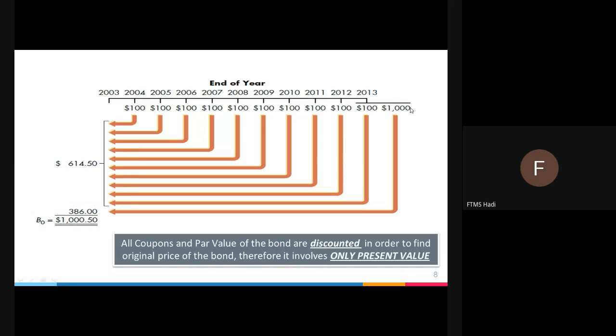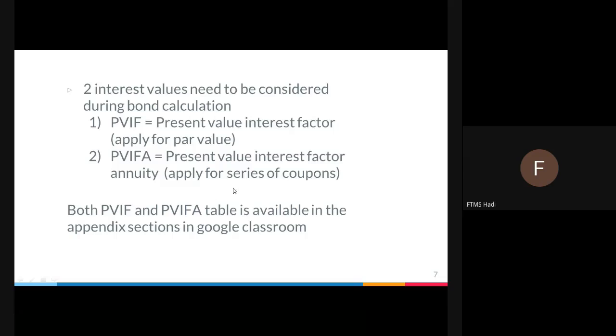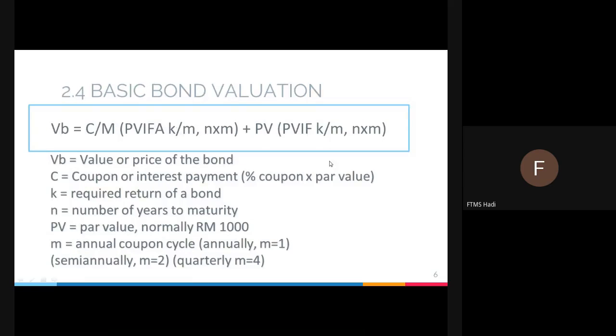As you can see here, 100, 100, 100, 100 is a coupon. Let's say this is a 10 years bond, so for 10 years they have to pay every coupon, which is interest, which is 100. For this they use PVIFA, because it is a series of multiple payments with the same amount, which is 100. But this one is 1,000, only a single payment, so that's why they use PVIF. That's why the formula is generated like this.